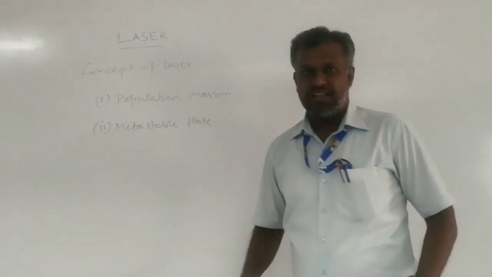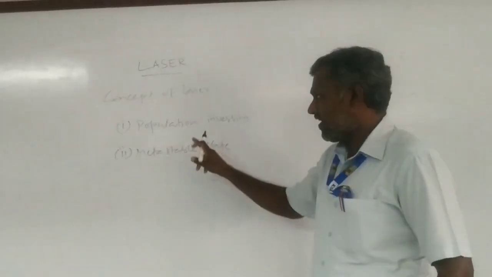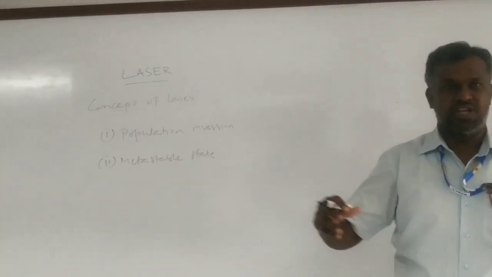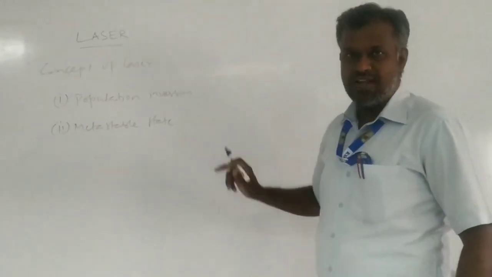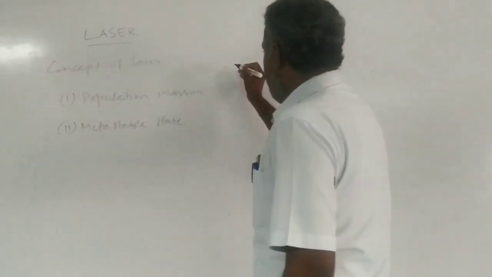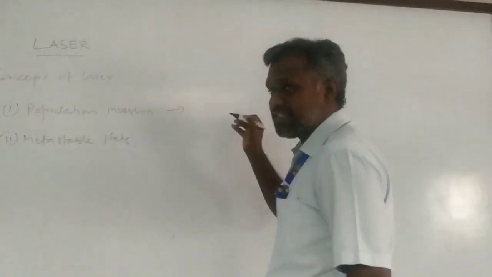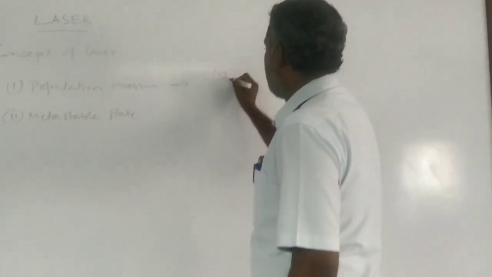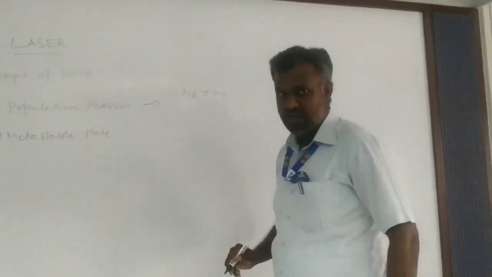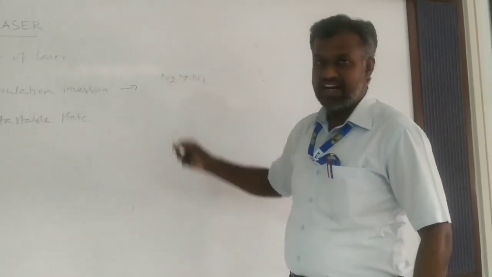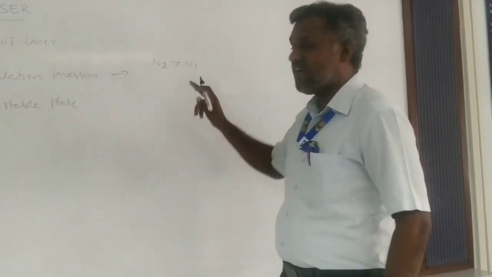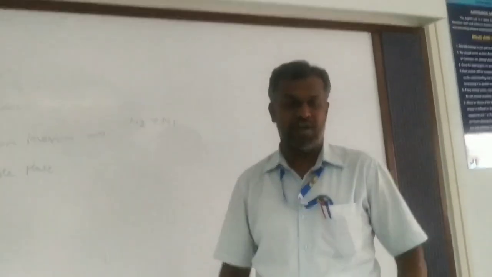Population is nothing but the number of people. Similarly, here population is nothing but the number of atoms. So what is population inversion? It is very simple. It is the situation N2 greater than N1, that means the number of atoms in the higher energy level is always greater than the number of atoms in the lower energy level. That is called population inversion.